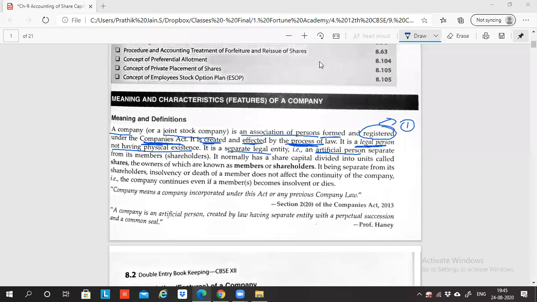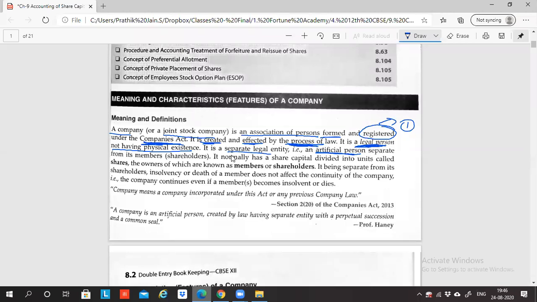So the company you are creating is an artificial legal person. It is a legal person. Legal person means it is a person created by the law, which has no physical existence. If we are calling it a person, should it have existence? No, we are persons. We are natural persons. We are human beings. We are created by God. So we are natural persons. We have physical existence. Whereas a company, being a person, does not have physical existence because it is artificial.